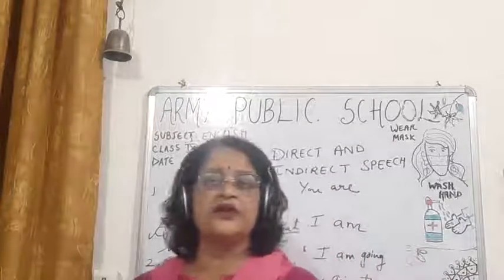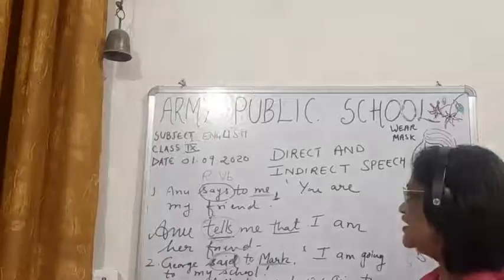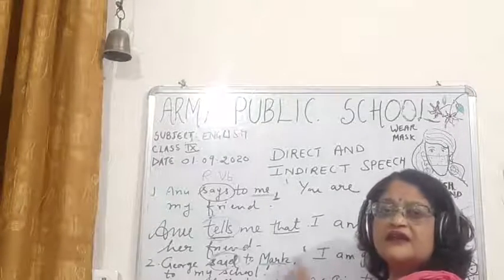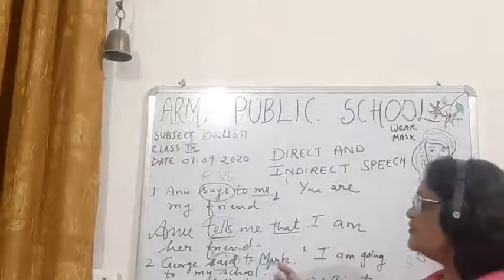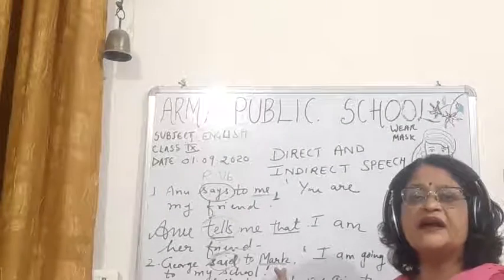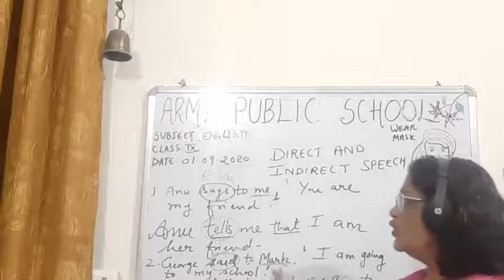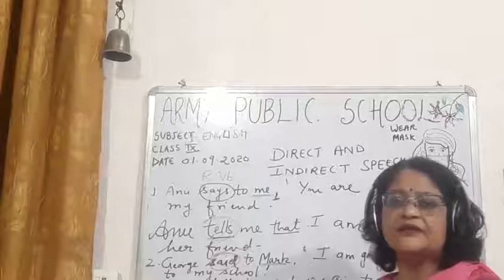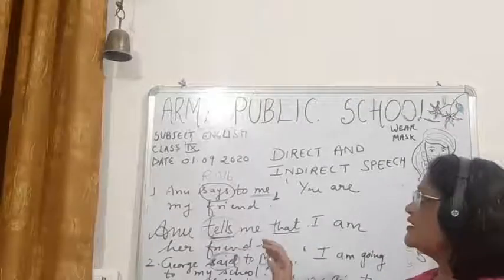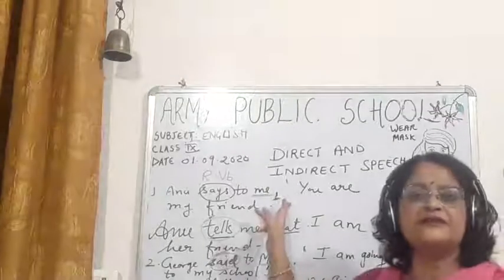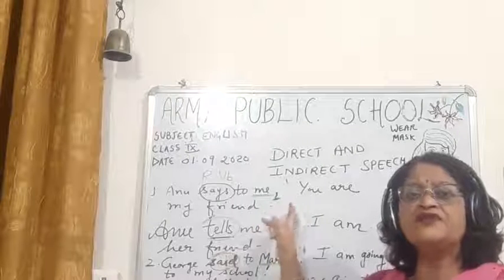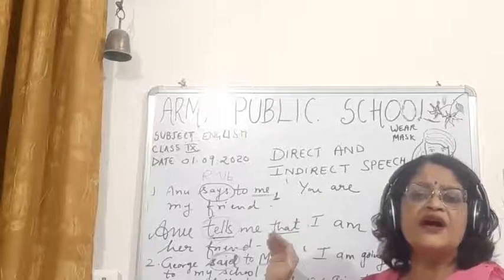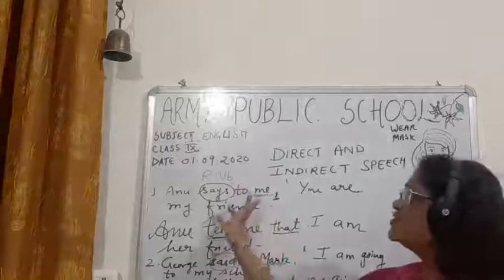Said to. Okay, so said to is in the past tense and the object is also there. You can see it is marked with green color. So if the object is there in the reporting part, said to will be removed, and instead of that told will be there. But children, if the object is not there, then you don't have to change says to.